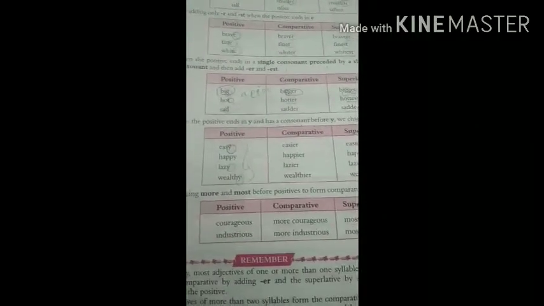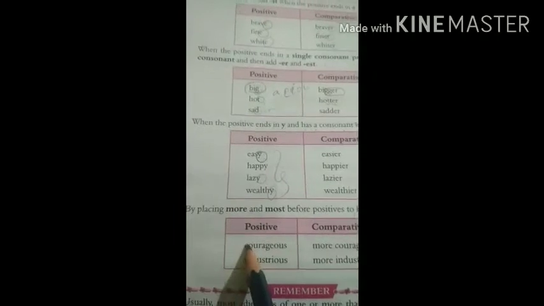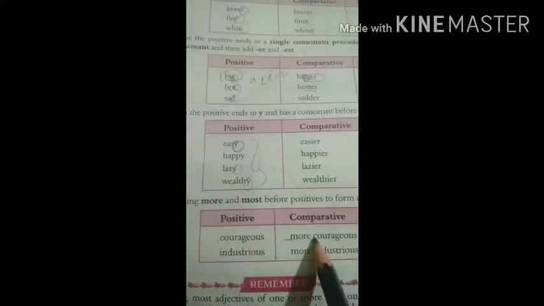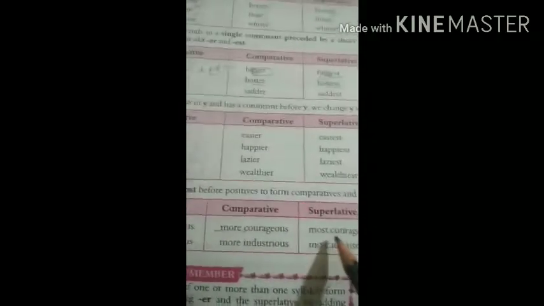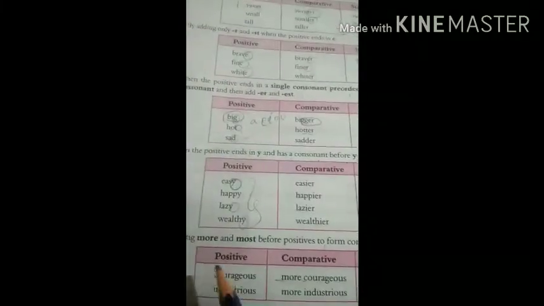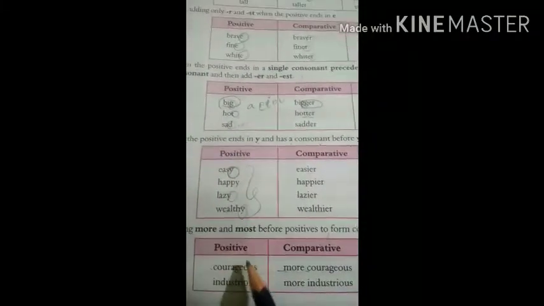Fine. Now the other way to change positive degree into comparative and superlative is by adding more and most before the positive. So for example, if courageous is the positive degree, more will be added in comparative degree and most in superlative.